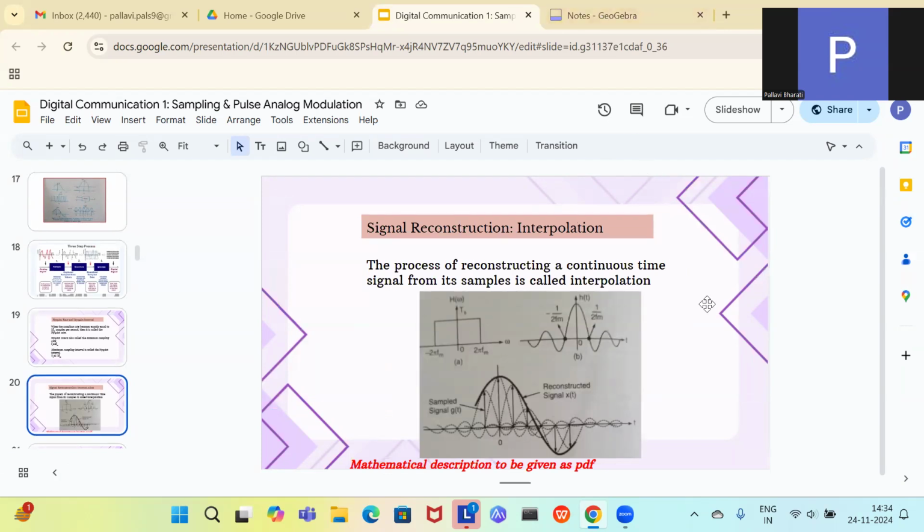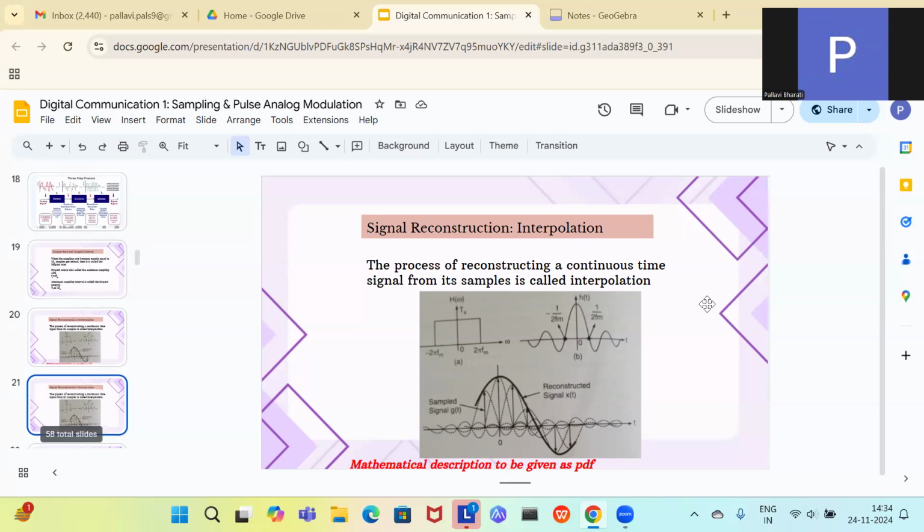Okay, now we come to signal reconstruction. This is another important thing. The process of reconstructing a continuous time signal from its samples is called signal reconstruction. Now you have got the samples of the signal. You have sampled the signal, but after demodulation, you want the original signal. Then what you need to do is reconstruction. The other name for that is interpolation.